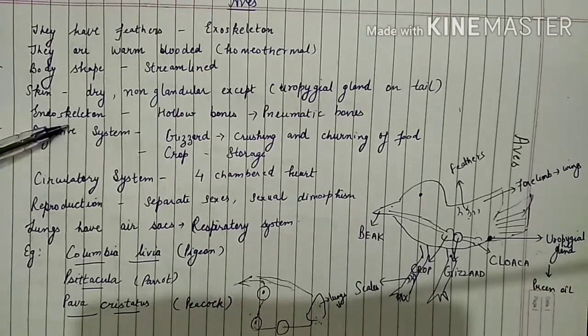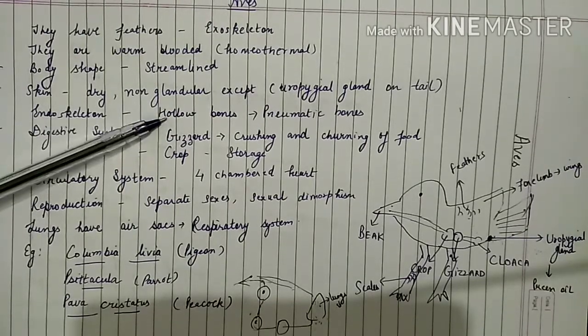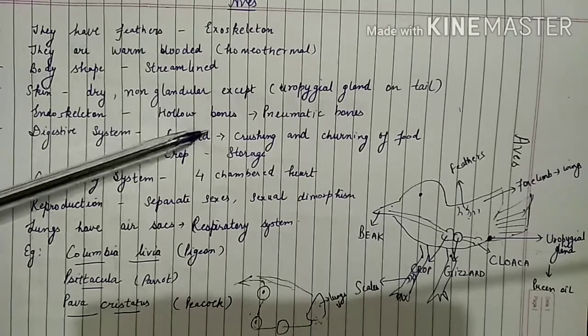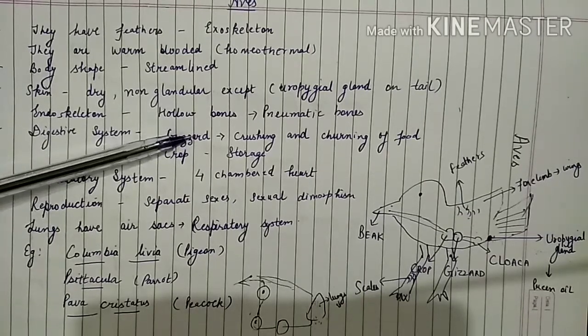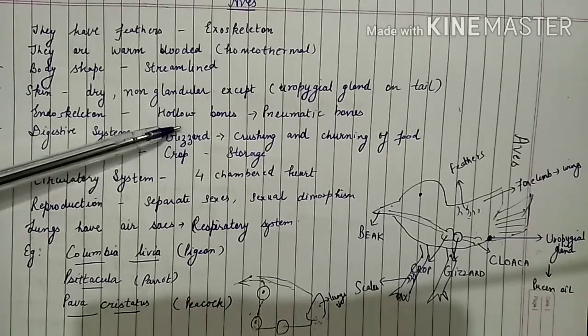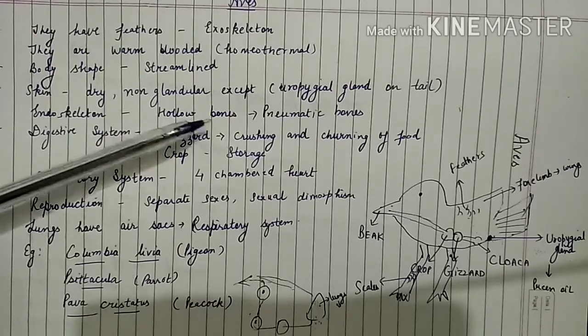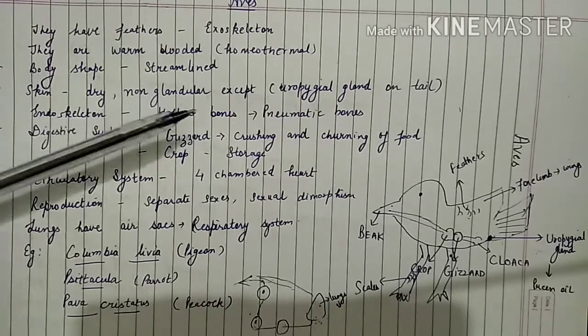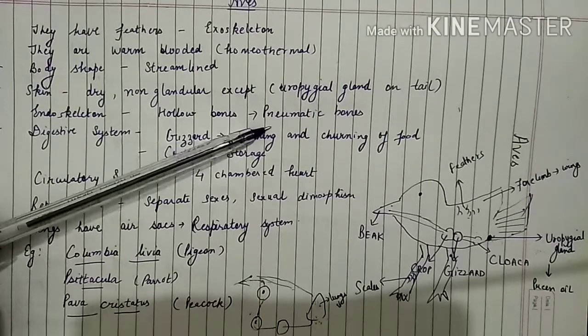Then the another feature is endoskeleton. Endoskeleton consists of bones. So bones are present in their skeleton, that we know. But what type of bones? The bones are hollow in nature, and hollow bones are known as pneumatic bones.